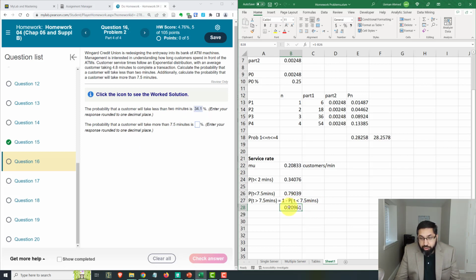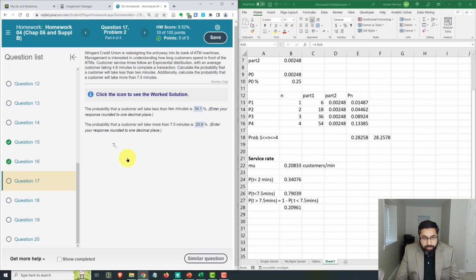20.96. So actually, if you round it to one decimal place, it becomes 21. So let's try 20.9 and see if it works. If it doesn't work, it might be expecting 21, because 20.96 rounds to 21: the 9 rounds up because of the 6. This 6 is bigger than 5, so the 9 rounds up and becomes 10, and then the 1 goes there to make it 21. So let's try 20.9 and see if it accepts this. If not, we'll try 21%.